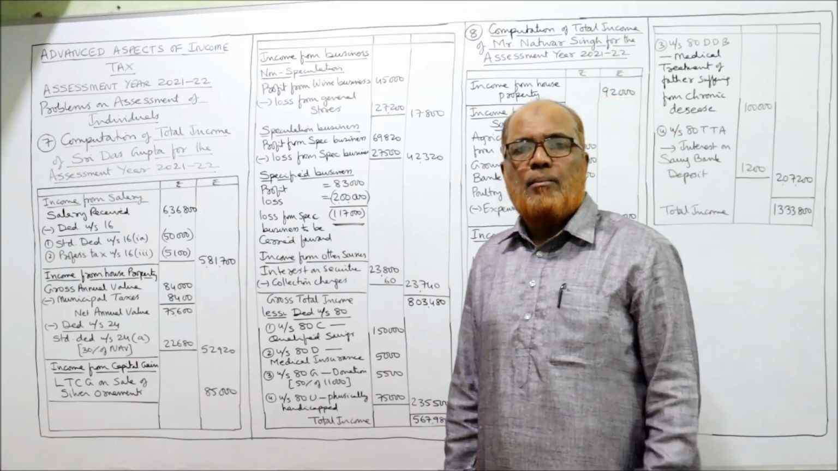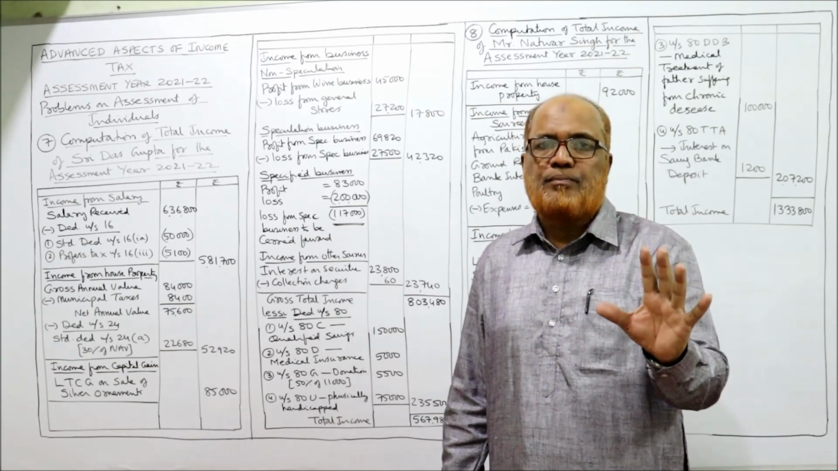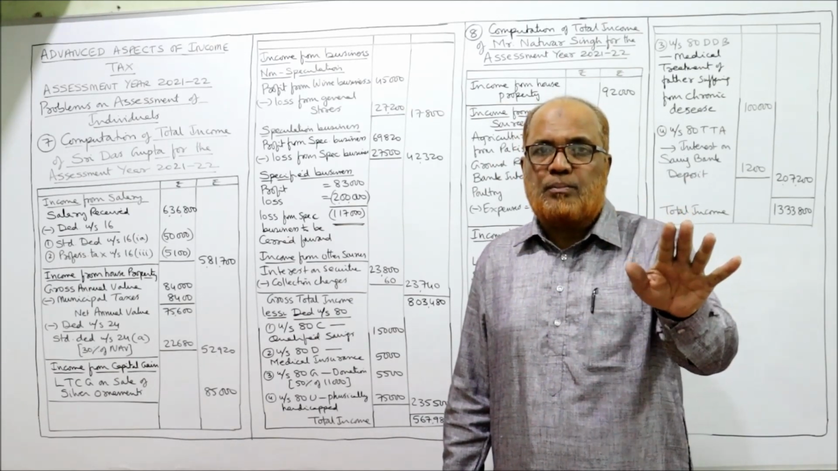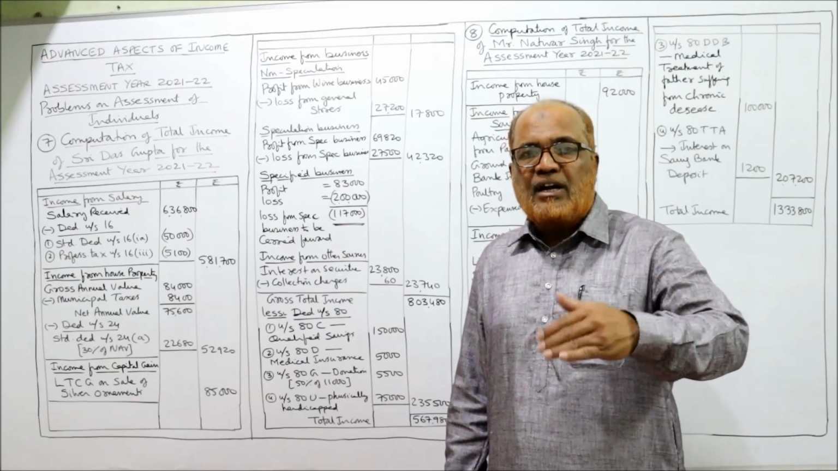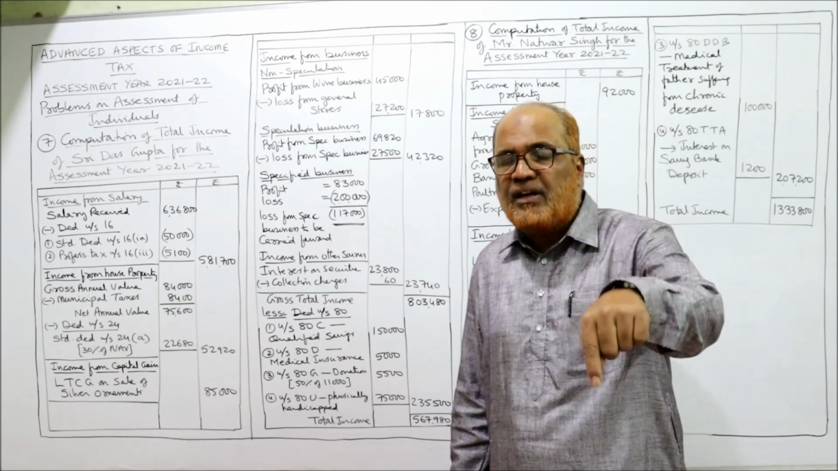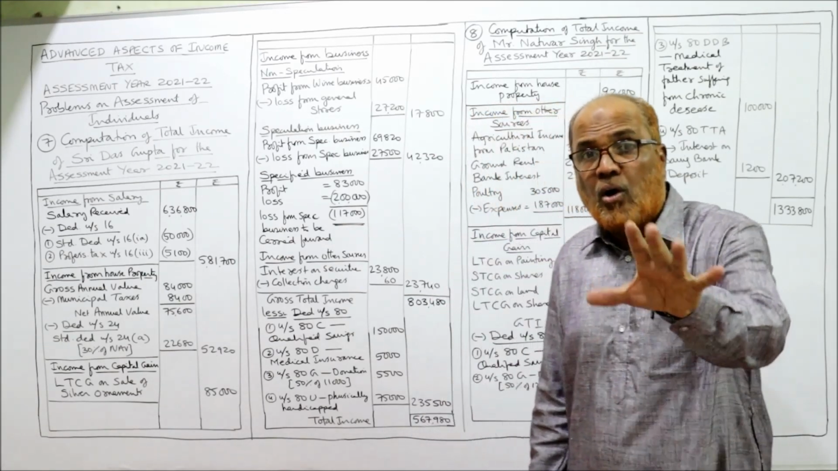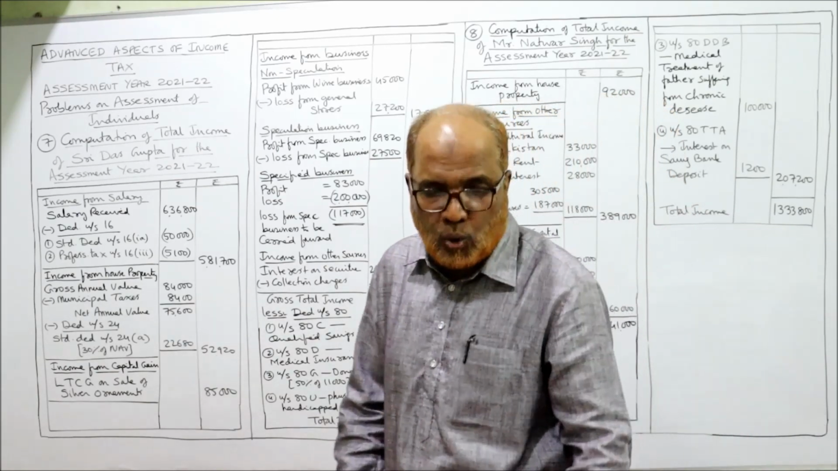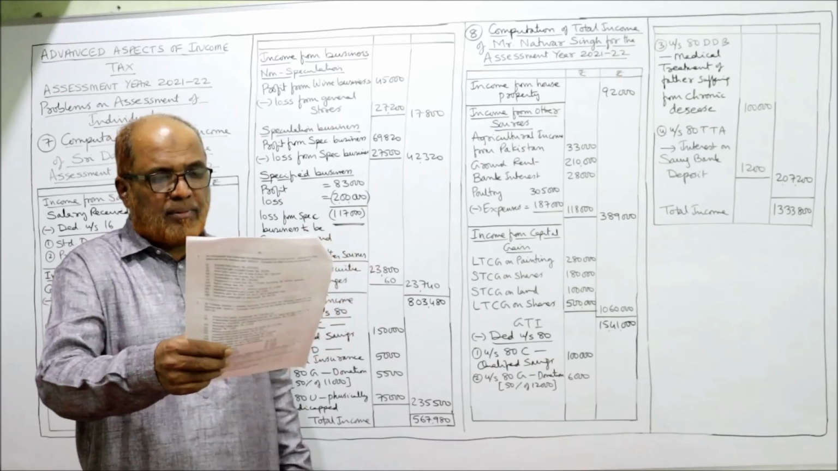Medical insurance premium, if it is paid other than cash, then only it will be allowed. If it is paid in cash, not allowed, except in case of preventive health checkup. If preventive health checkup expenses are paid, even if in cash, it will be allowed, but up to a maximum of 5,000. All these points you must write in notes. That's it. Now, the eighth problem I am reading out.